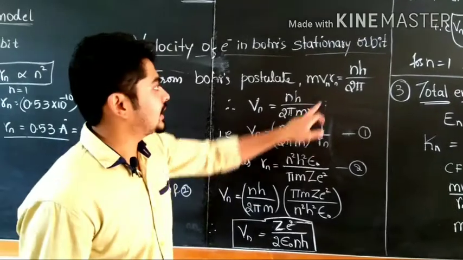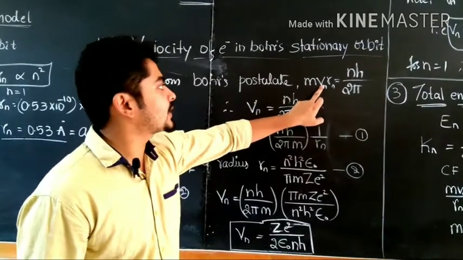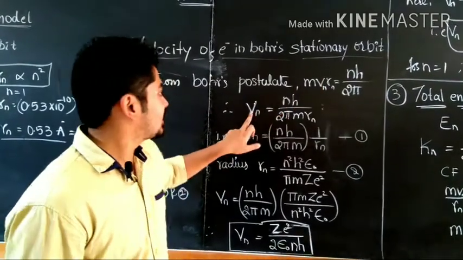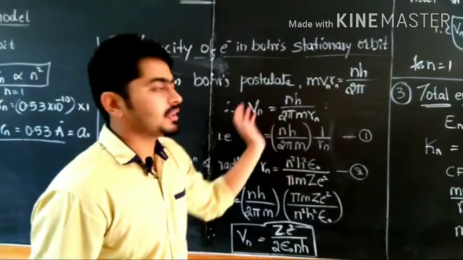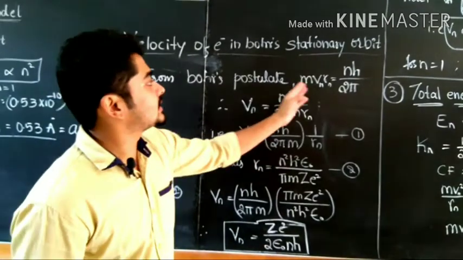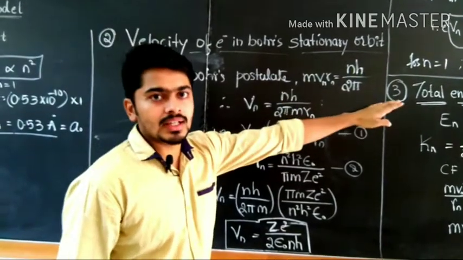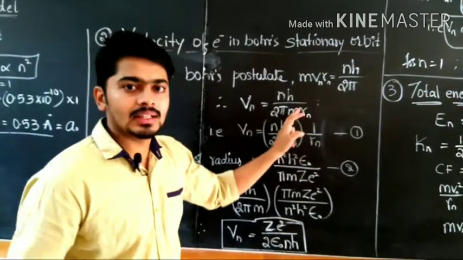Our aim is to find the velocity equation here. So I am retaining the velocity on the left hand side and sending m and r to the right hand side. Since they are multiplied here, on going to the right hand side, they will get divided.